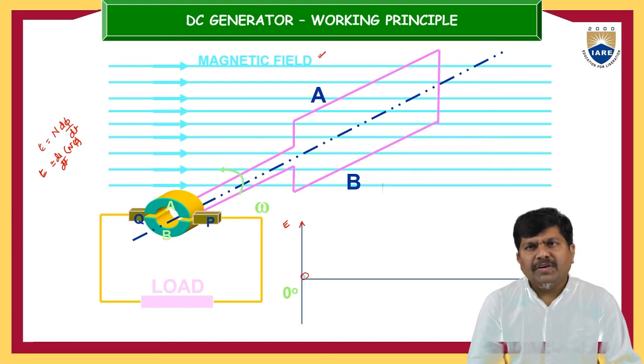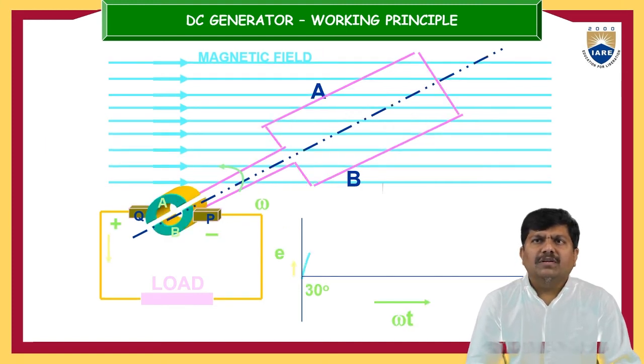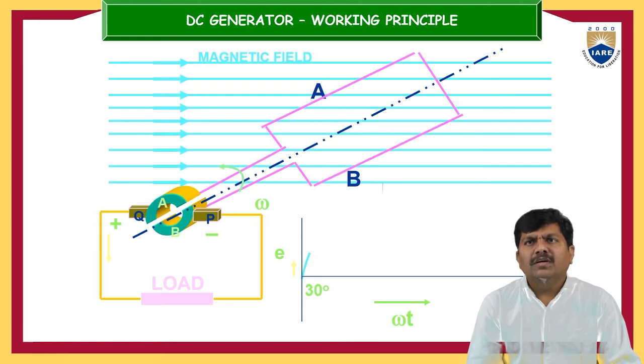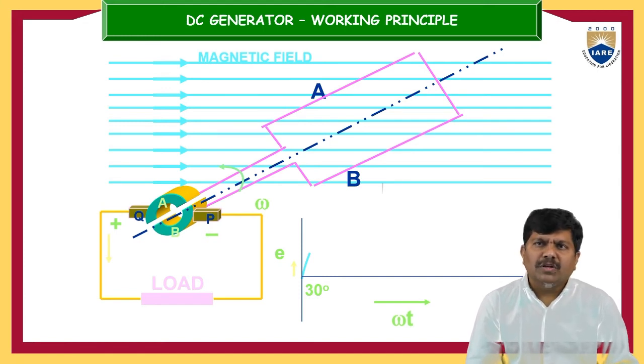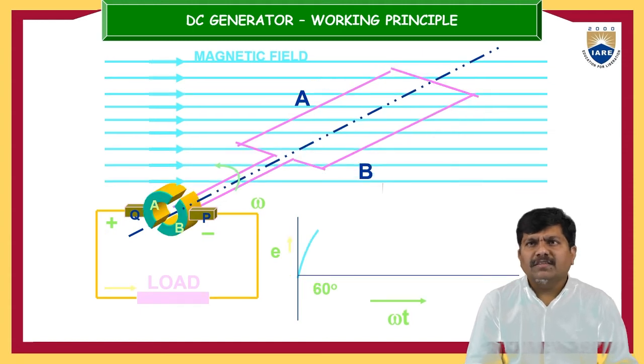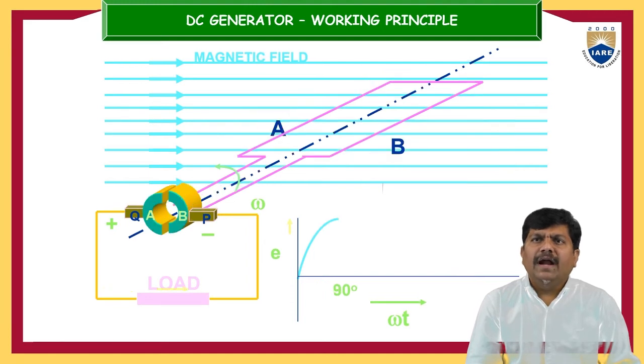Now once it is revolved by some portion, then again you can see some induced EMF here. In the previous case, this was the position of the A and B conductors. Now if it is revolved, there is an induced EMF. Let us assume the total coil was revolved by 30 degrees. This is the position of this induced EMF. Further, with another 30 degrees of rotation, you can see some more induced EMF. And at 90 degrees, it is exactly in the horizontal direction. So this is 90 degrees.